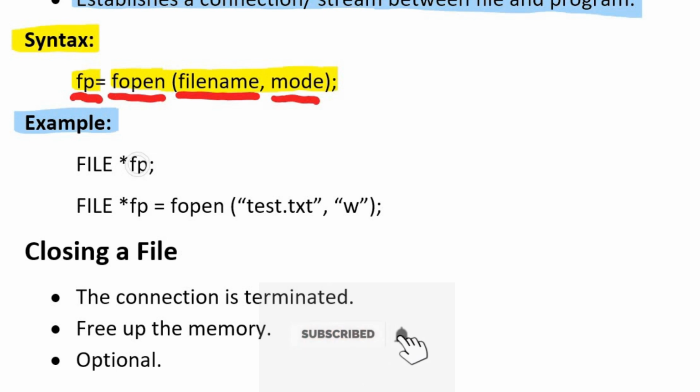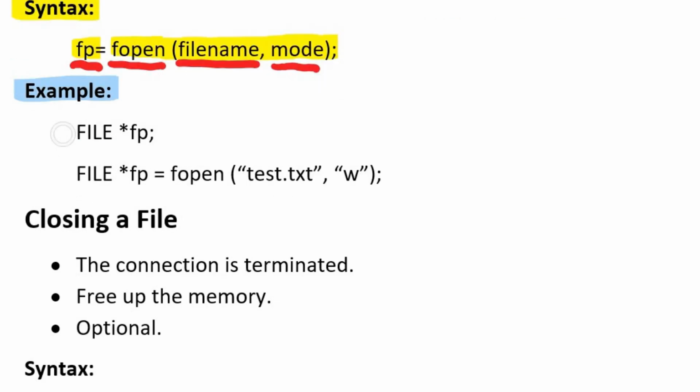This pointer variable fp will point to the address of the file that we are going to open in write mode. So before writing this line, we need to declare this pointer, and we have declared it as FILE *fp; This line simply declares the file pointer, and this line declares the file pointer as well as initializes it with the address of a specific file that is being opened in write mode.